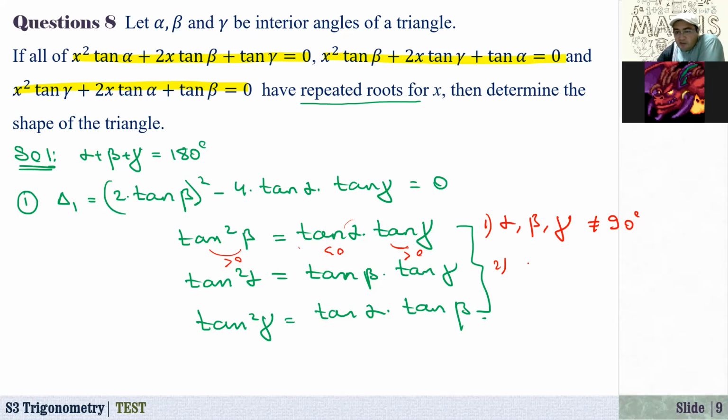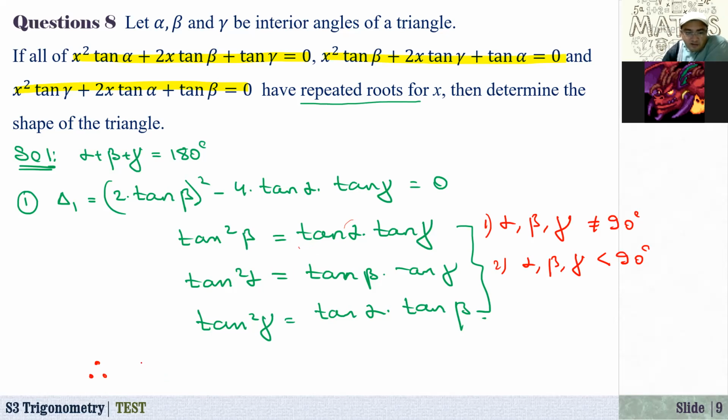That means that also I know that here we have alpha, beta, and gamma, that they are less than 90 degrees. Any of them cannot be greater than 90. Otherwise, this equation does not make sense. Okay. So now from here, what does it mean then? Actually, since all angles are less than 90 degrees, now we can write our conclusion.